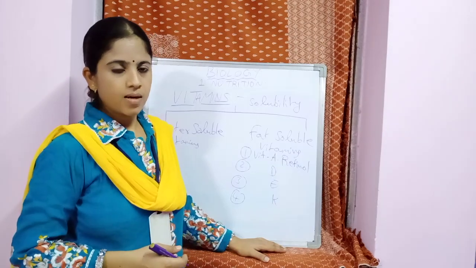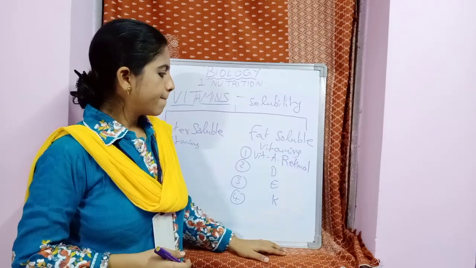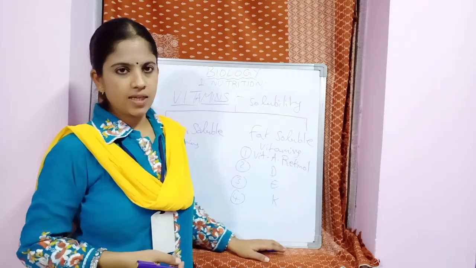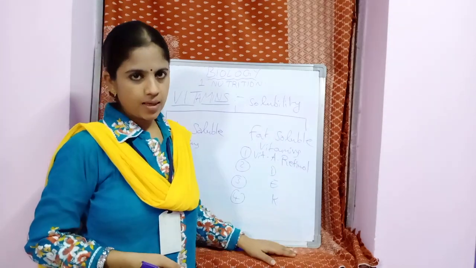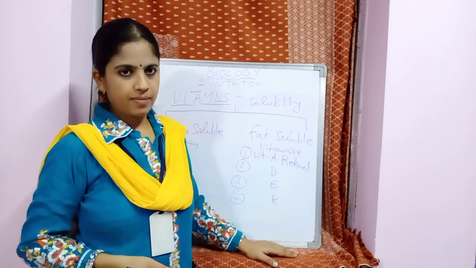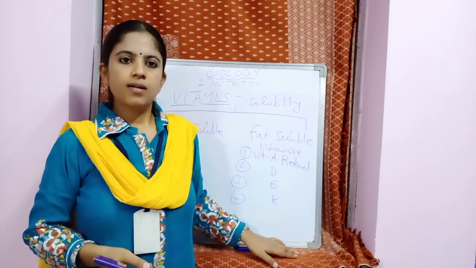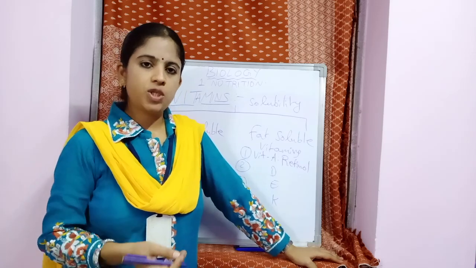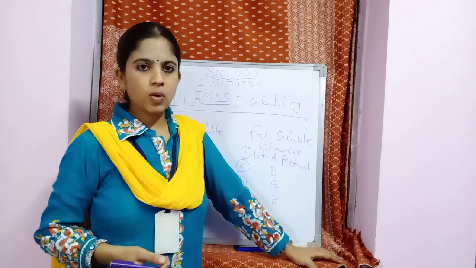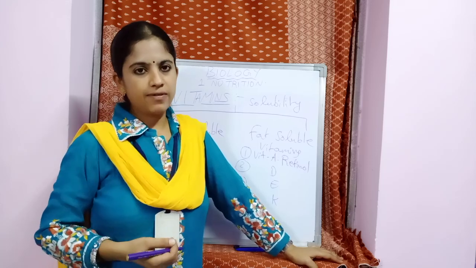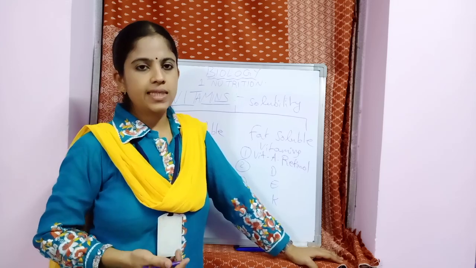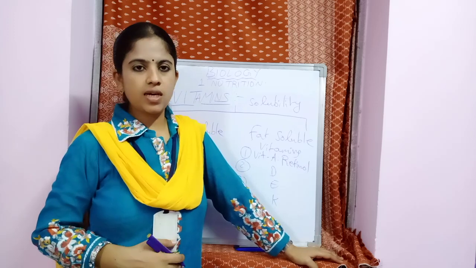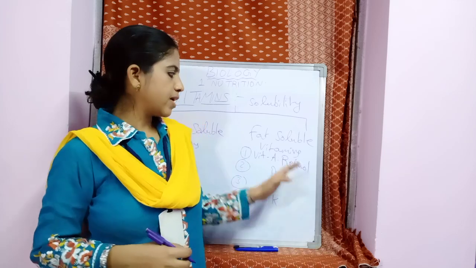Xerophthalmia, so these eye diseases and skin diseases may occur due to vitamin A deficiency. What are the sources of vitamin A? It is present in fruits like pumpkin, papaya, mango, and in vegetables, leafy vegetables, tomato, cod liver oil, shark liver oil. What is this cod liver oil? Cod, C-O-D, cod, is one type of fish. Shark, you know, is also a type of fish. So these are the sources of vitamin A.